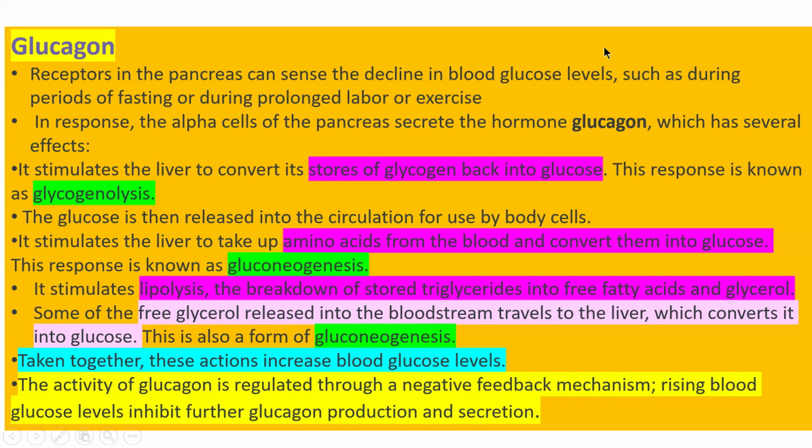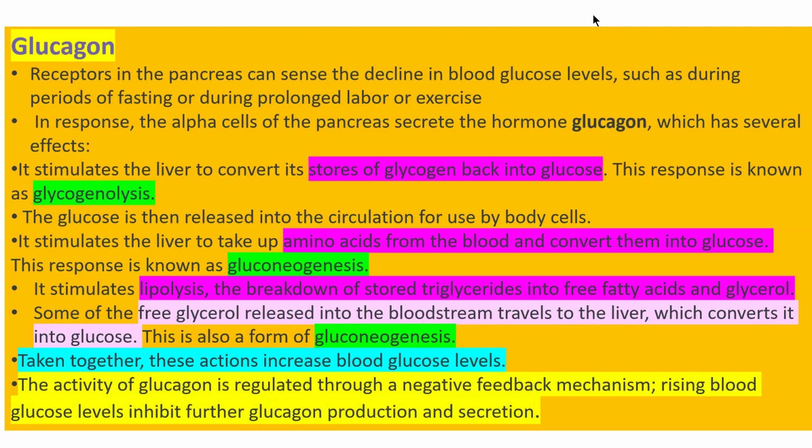In response, the alpha cells of the pancreas secrete the hormone glucagon. It stimulates the liver to convert stores of glycogen back into glucose, a process called glycogenolysis. The glucose is then released into the circulation for use by body cells. It also stimulates the liver to take up amino acids from the blood and convert them into glucose.